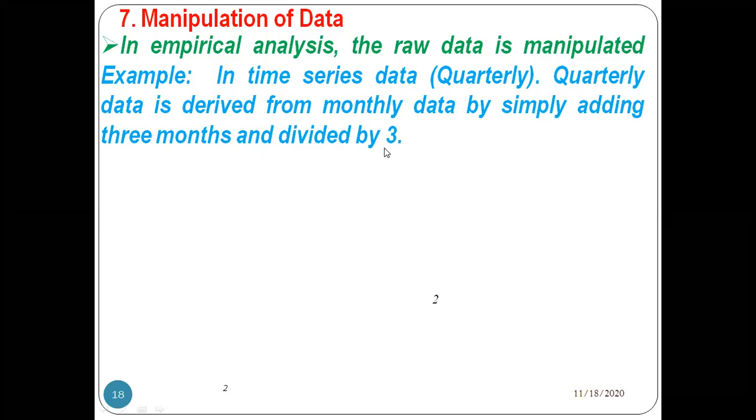It doesn't mean that you just take the March data. We need to club the January, February and March data and divide by 3. Whatever we get is called quarterly data.